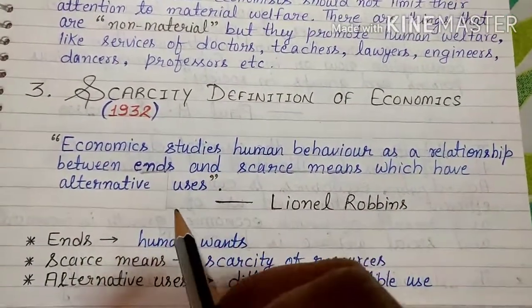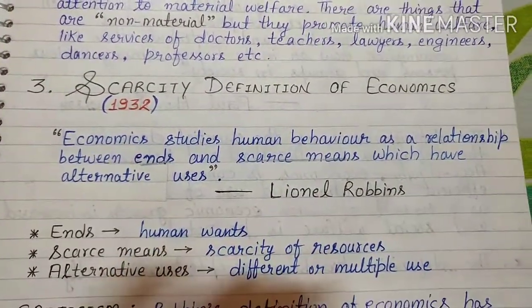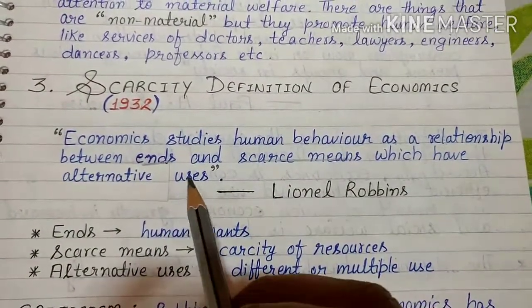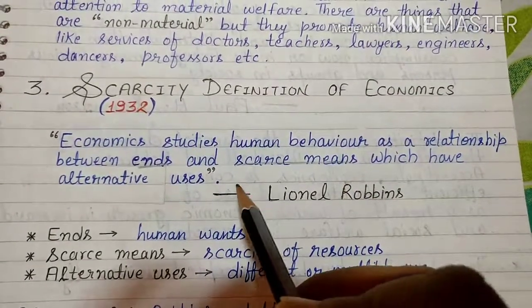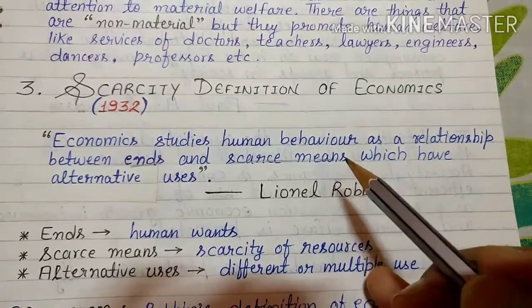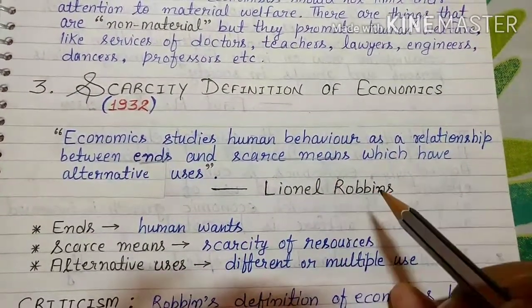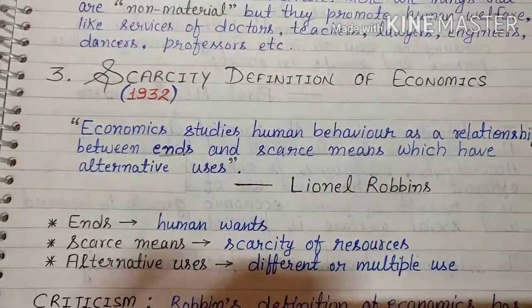So these three words are what? Human ends means human wants, scarce means scarcity of resources, and alternative uses means different or multiple uses. So he said that it is a study about human behavior as a relationship between human wants and the scarcity of resources, and the resources which are scarce have multiple uses. Now this is given by Lionel Robbins. Now it is also criticized by people.